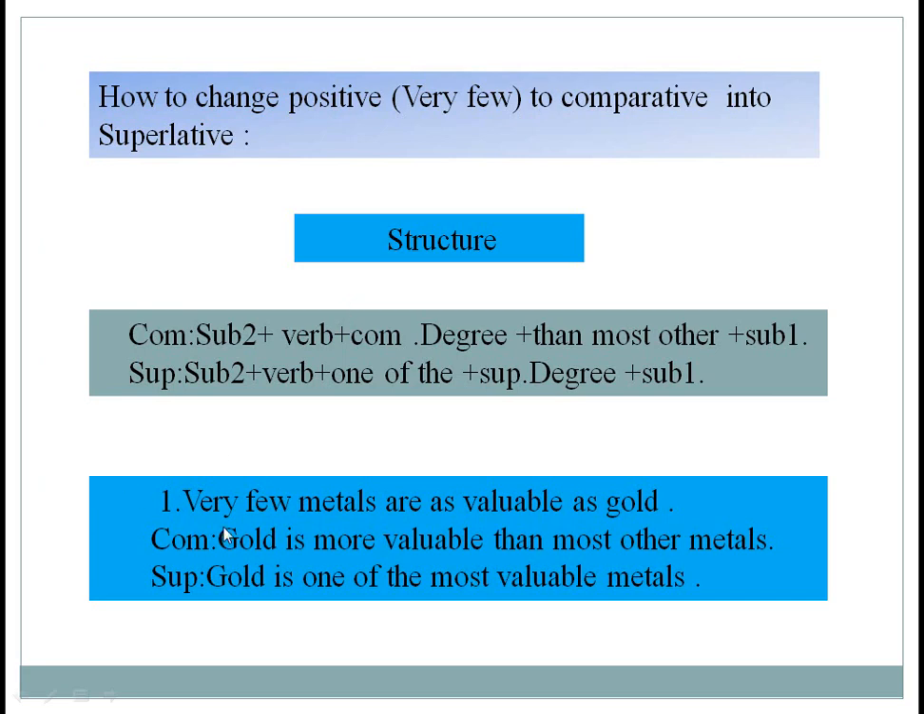Then if you find very few in a positive sentence, then you have to write one of the. That's why we have to write one of the, plus superlative degree of the positive degree: valuable, most valuable, and subject 1, metals. Then we have to write metals. So our superlative degree stands: gold is one of the most valuable metals.